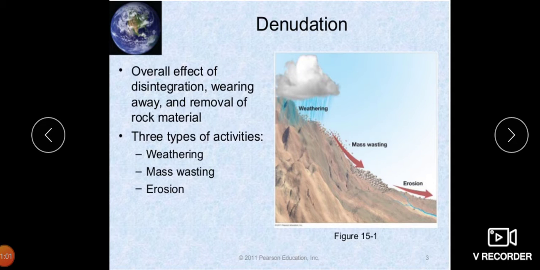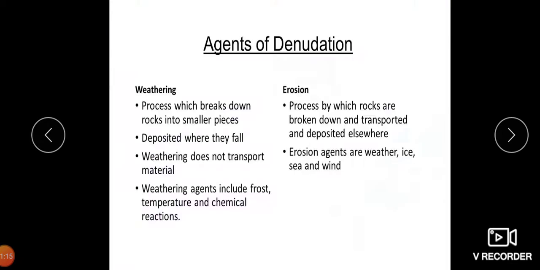So we are having three types of activities here of the denudation. First we are having weathering, then we are having the mass wasting, and then we are having erosion. So this we call as denudations.